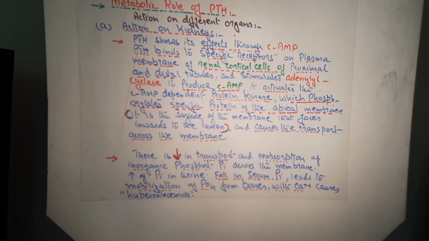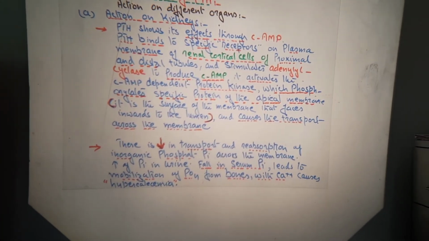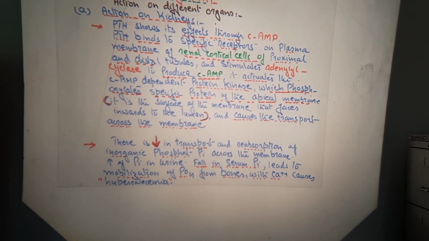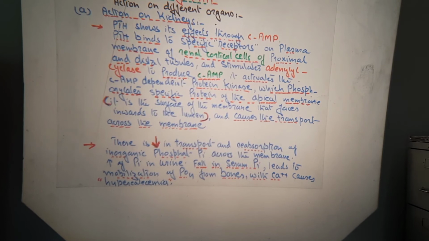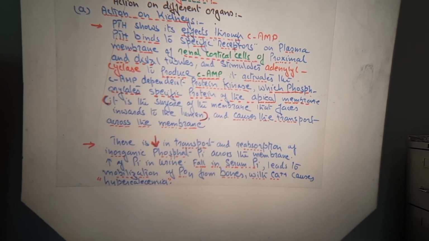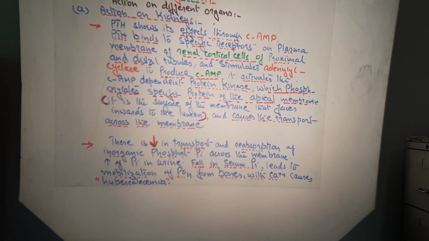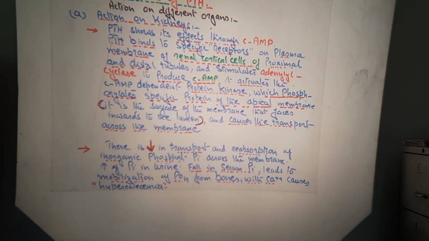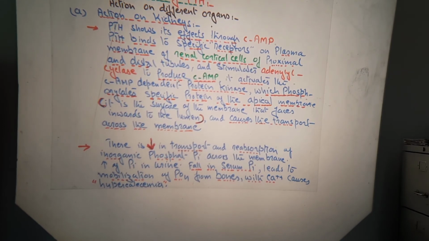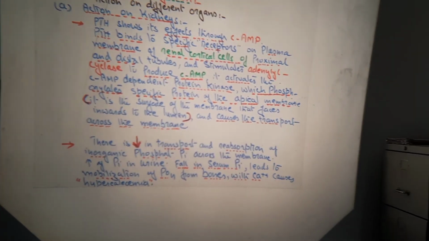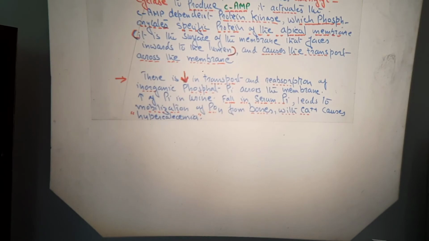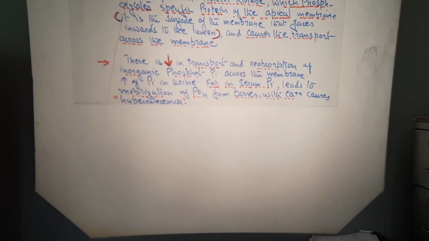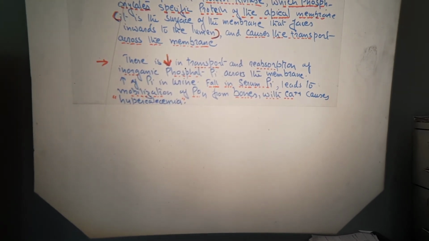What is the apical membrane? It is the surface of the membrane that faces inwards to the lumen, and it causes the transport across the membrane. So there is a decrease in the transport and reabsorption of inorganic phosphate across the membrane, because, as I told you in the beginning, parathyroid hormone is responsible for the maintenance of